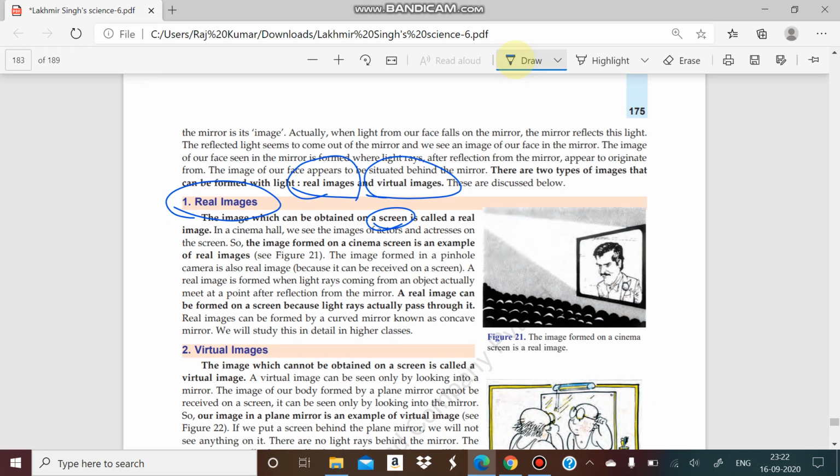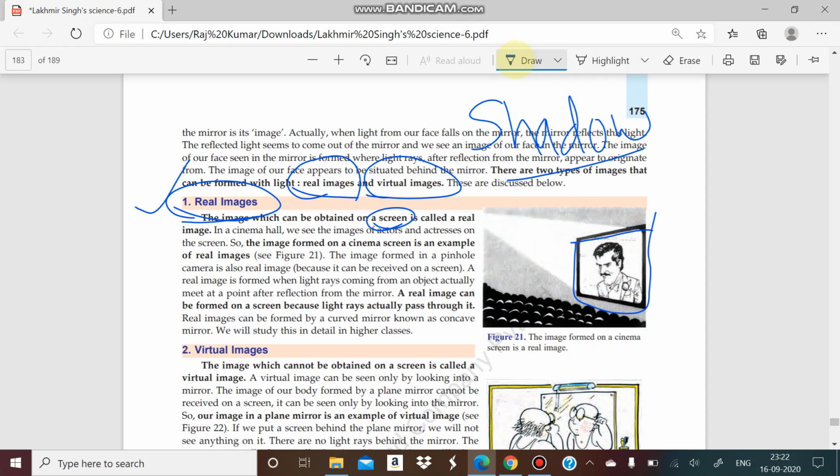For example, a shadow requires a screen because it will be formed on a screen. So shadow formation is also a real image. Another example is the pinhole camera image, which also requires a screen to form the image. So the pinhole camera screen is another example of a real image. Where a screen is required, that is known as a real image. In cinema halls there is a screen because the image falls on it. So that is also a real image.